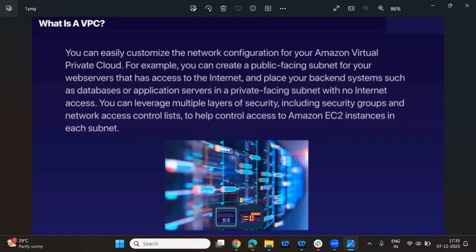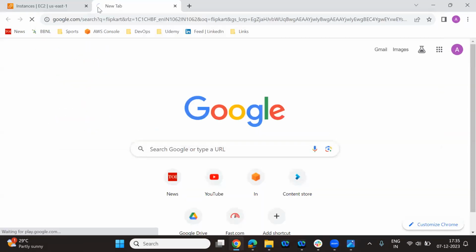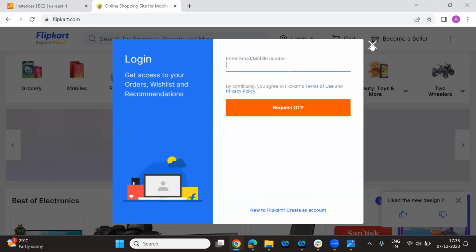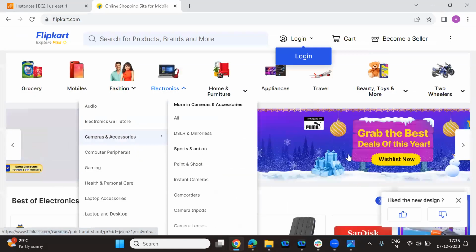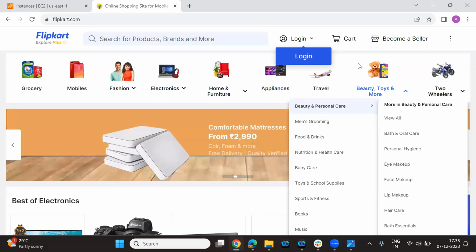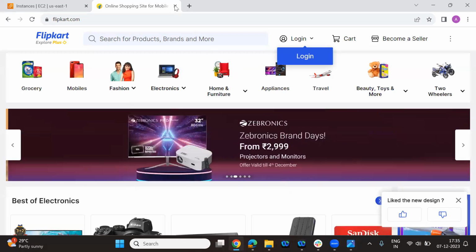Okay, I'll show you. See, so what is this? This is nothing but the front end. But what's happening in the background, you can't see that. Are you able to see it? No, I can't see the backend. That's what I was talking about.